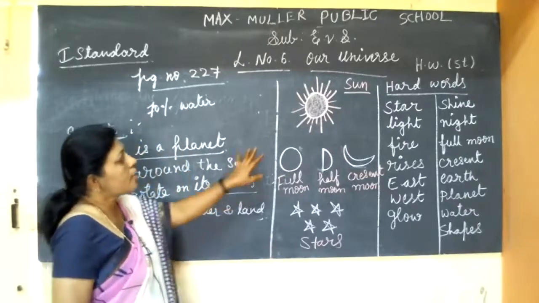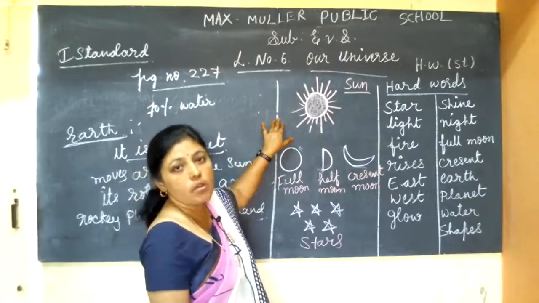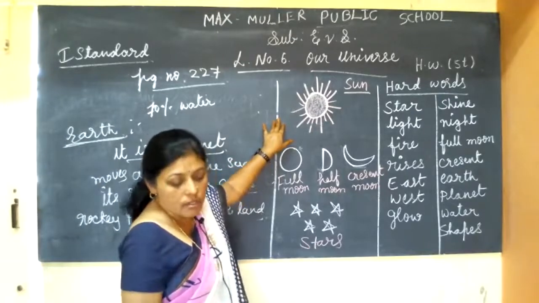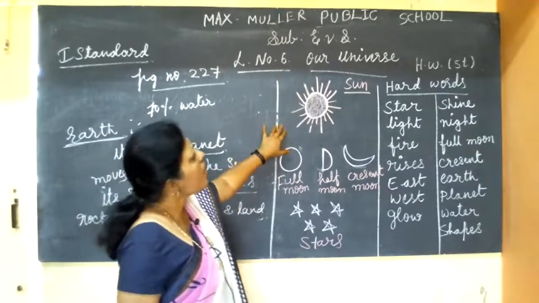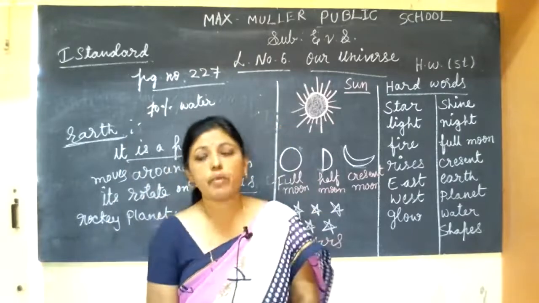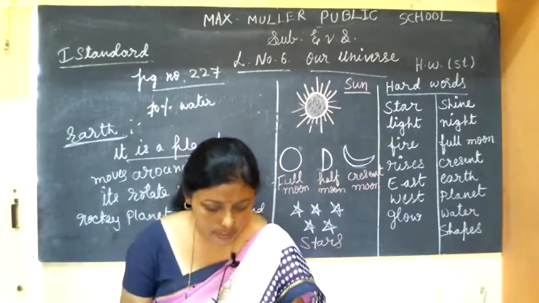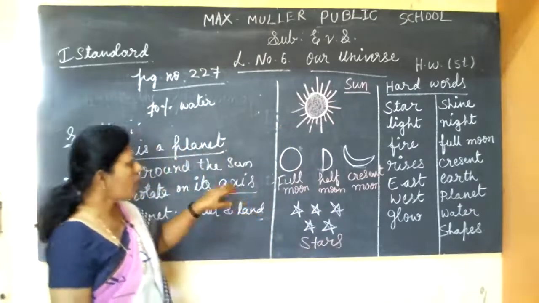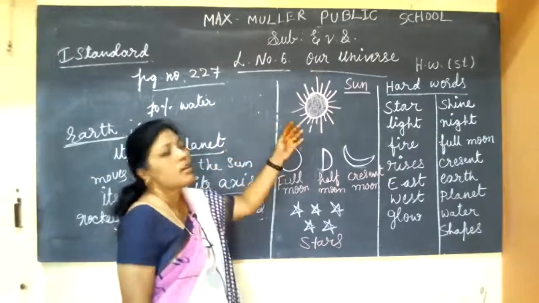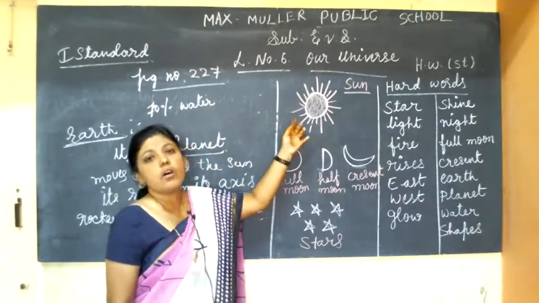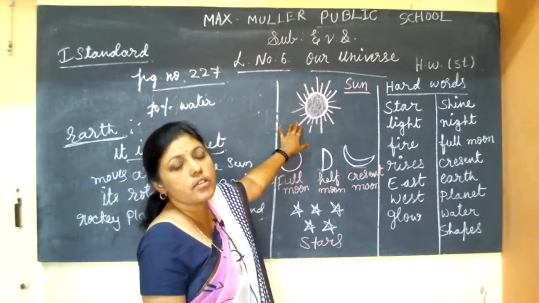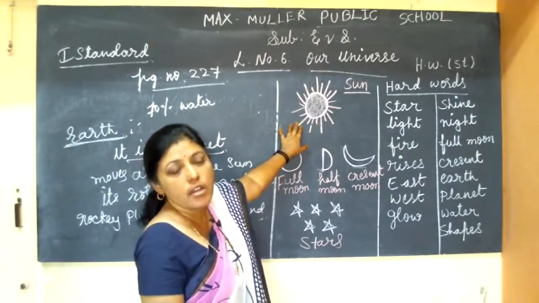Okay. See, we'll recall it once. Our universe means the sun, moon and the stars make our universe, isn't it? Yes. Sun gives heat and light. Sun rises in the east. It is a big ball of fire, isn't it?